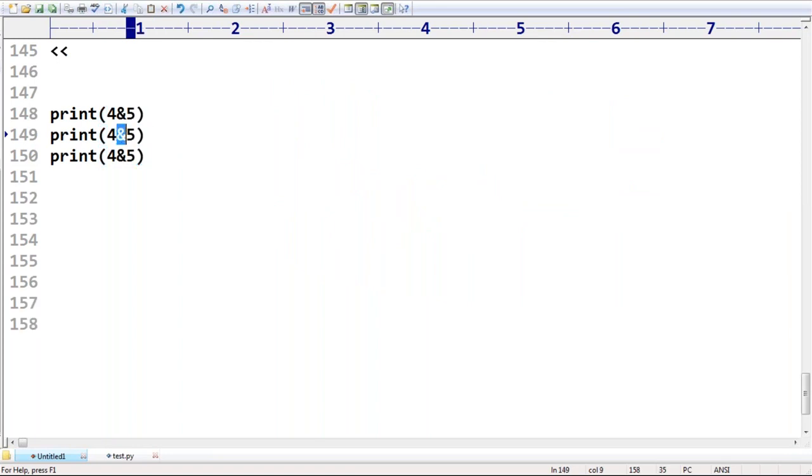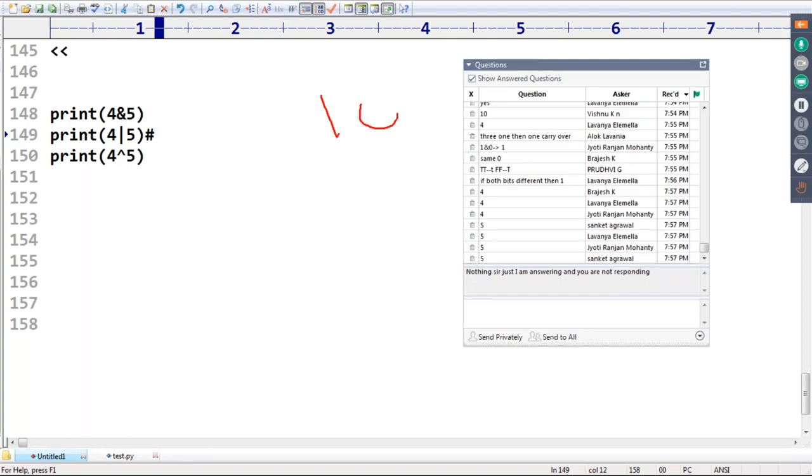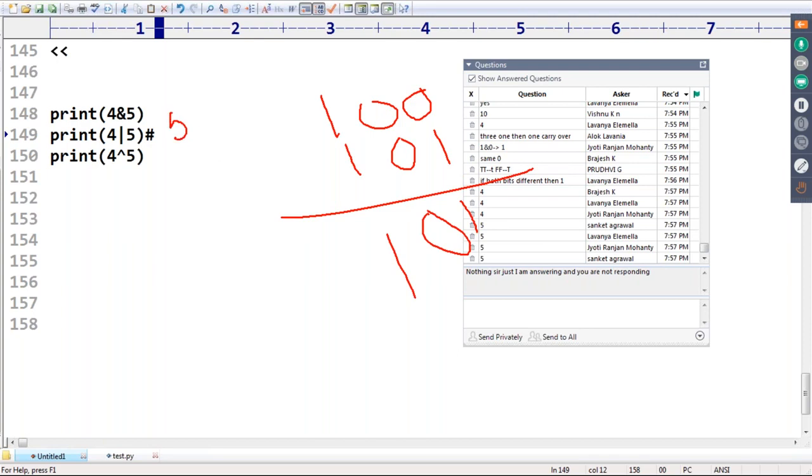Similarly, 4 OR 5. Can you please tell, 4 OR 5, what is the answer? Yes, 5 is the answer, because the reason is very simple. 4 means 100, 5 means 101. 0 or 1 is 1. 0 or 0 is 0. 1 or 1 is 1. Its value is nothing but 5, so 5 is the answer.